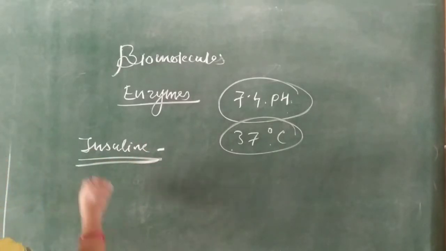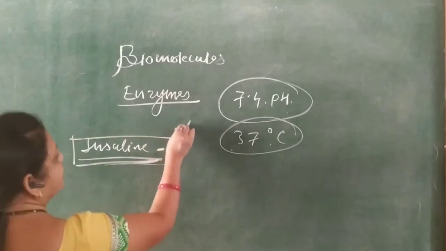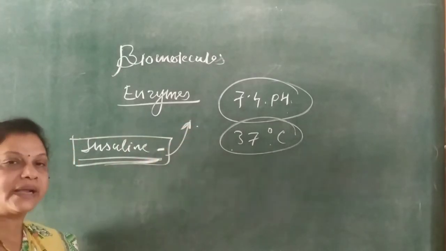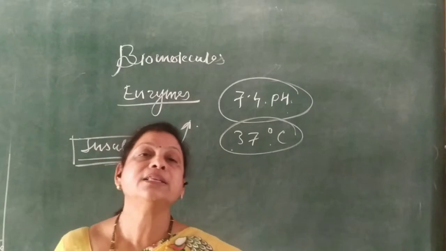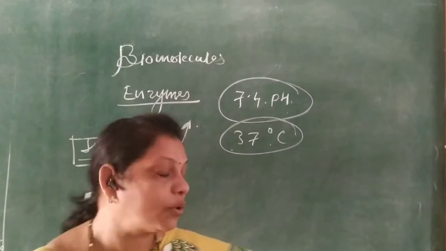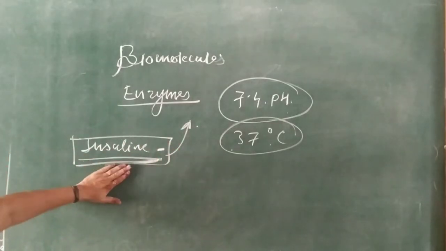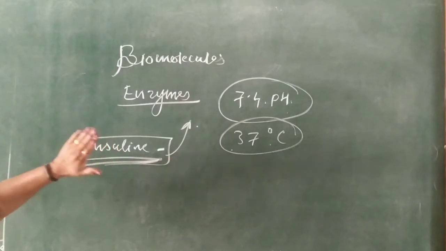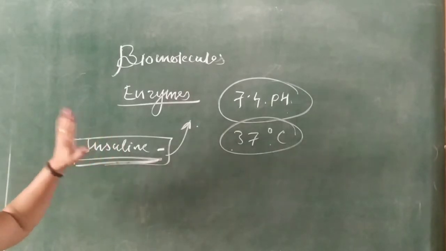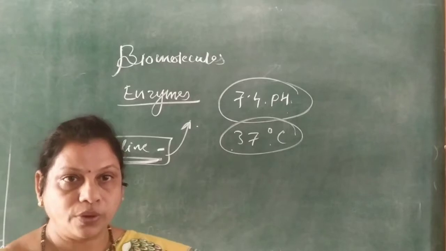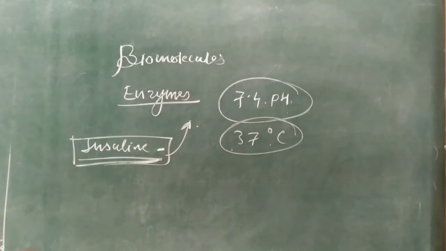It acts as a biological catalyst, so it is an enzyme. It is also one of the hormones.